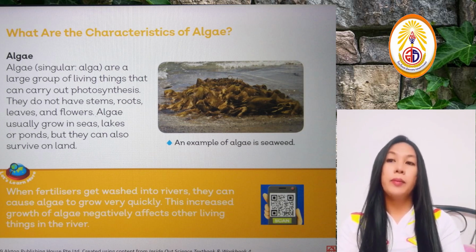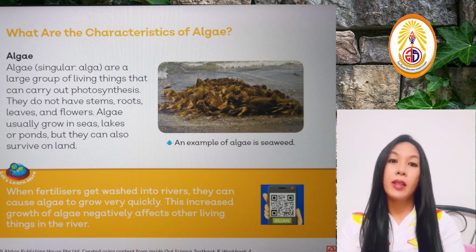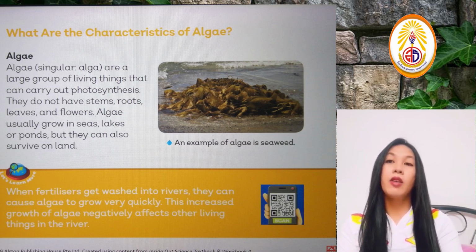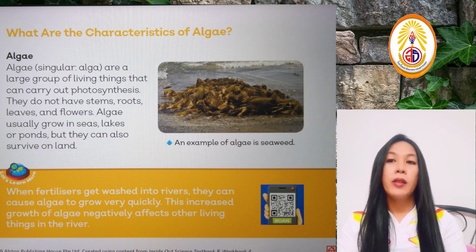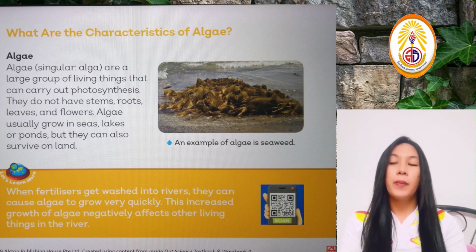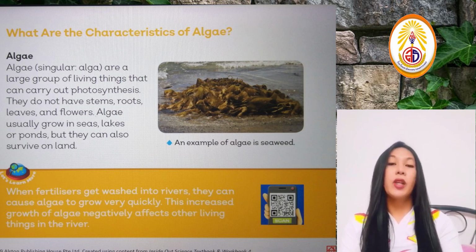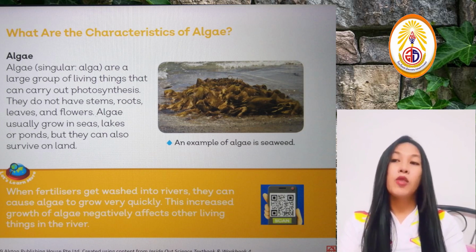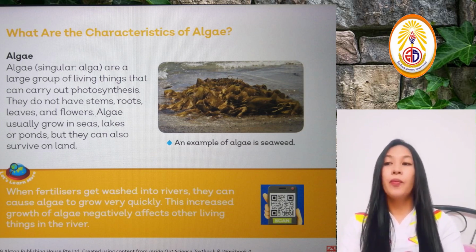And also there are some seaweeds that are edible. They are put in a salad sometimes, and you can eat them raw. This is an example of an algae. So when you fertilize your plants, for example, and the fertilizer gets washed out into the river, it can cause algae to grow very quickly.